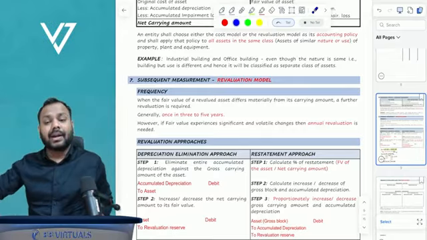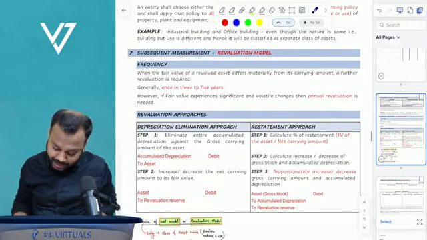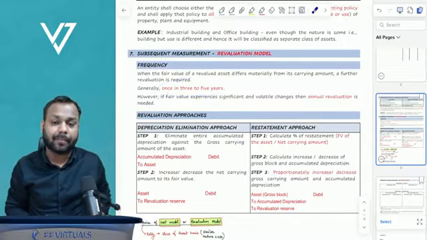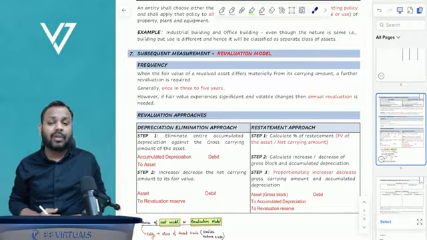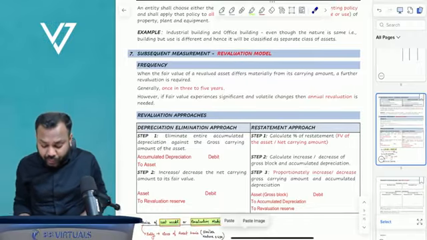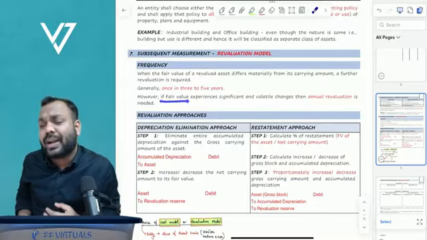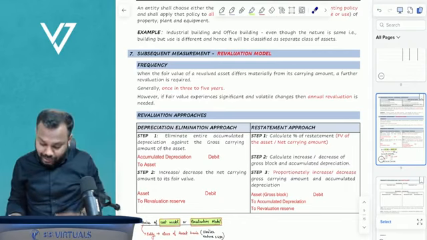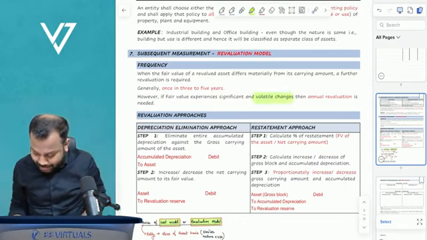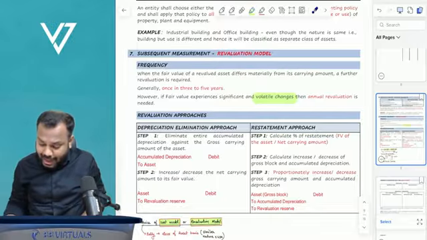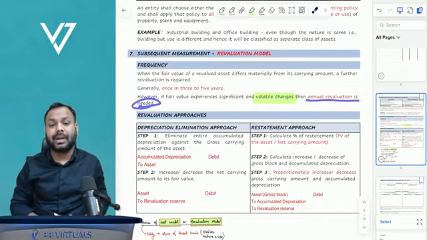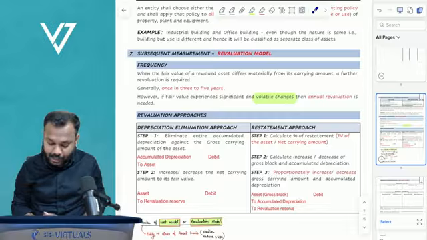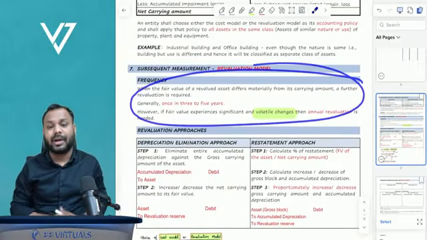Now, the standard further goes on to state that generally it has to be done once in 3 to 5 years. On a circular basis, you can do the revaluation once in 3 to 5 years. Further, if the fair value of an asset is significantly volatile, then annual revaluation might be needed. So this is the frequency of revaluation.